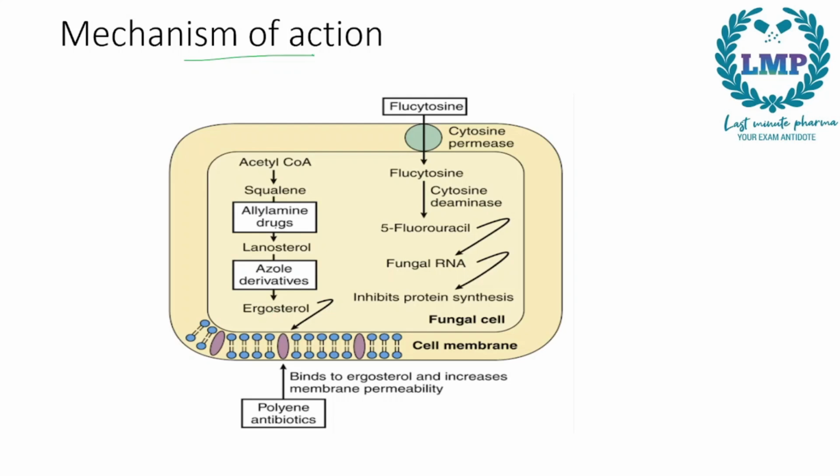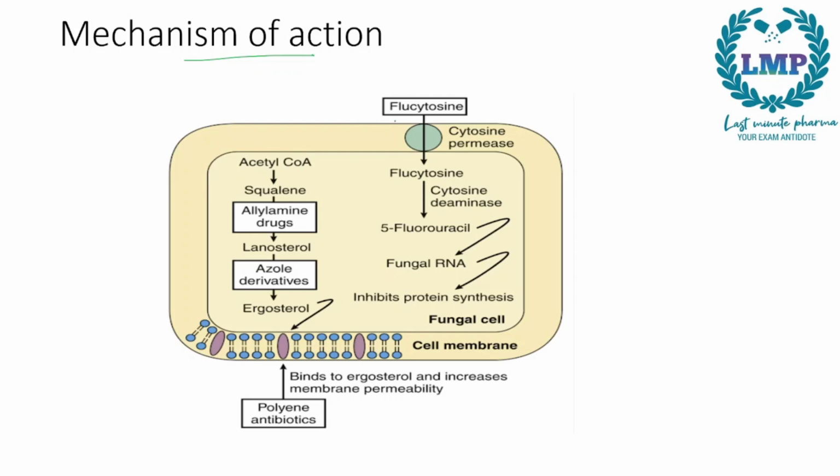What allylamine drugs will do is they will inhibit the conversion of squalene to lanosterol. The azoles will inhibit the conversion of lanosterol to ergosterol. So there would be inhibition in the cell wall production, the cell wall will become leaky, and due to the loss of integrity, there would be leakage of all the cell contents, which will eventually lead to the death of the fungi.